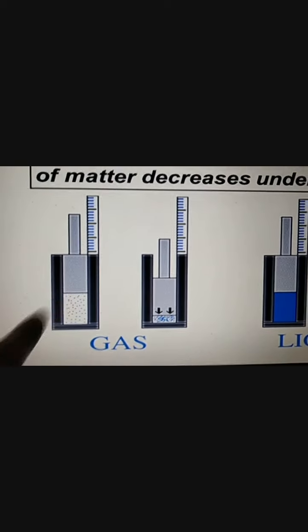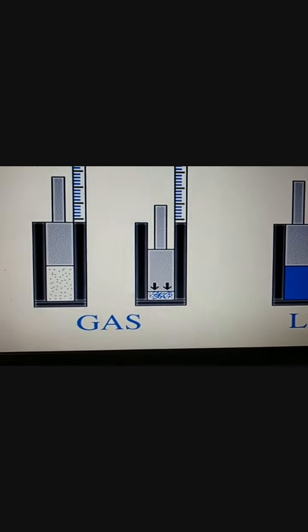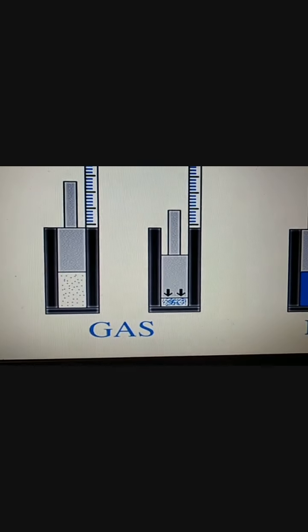If you compress it, the intermolecular space comes closer. In the second video you can see it being compressed. This is possible in gas only because the intermolecular space is higher in gases. That is why we can compress gas easily.